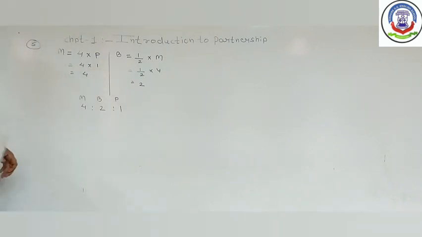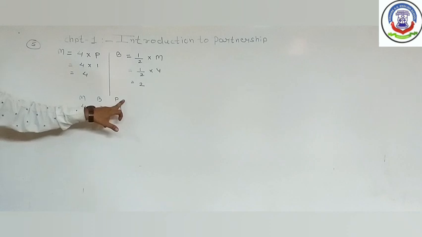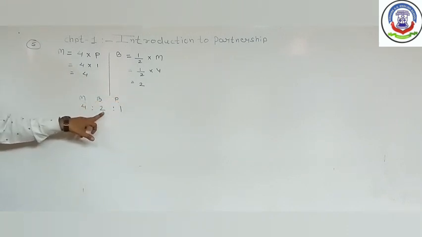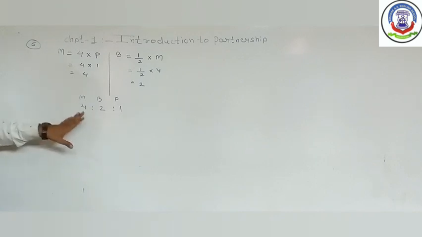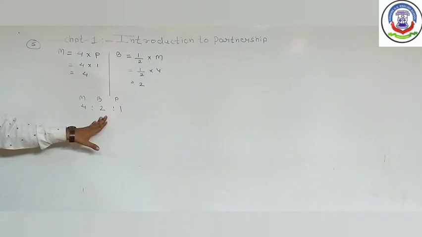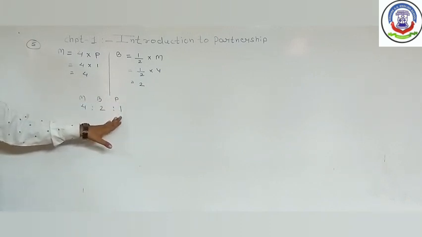Now there are 3 partners, Mehta, Bajpai and Pandya. Their profit sharing ratio is 4:2:1. It means the first partner will get 4 by 7, the second one 2 by 7 and the third one will get 1 by 7.